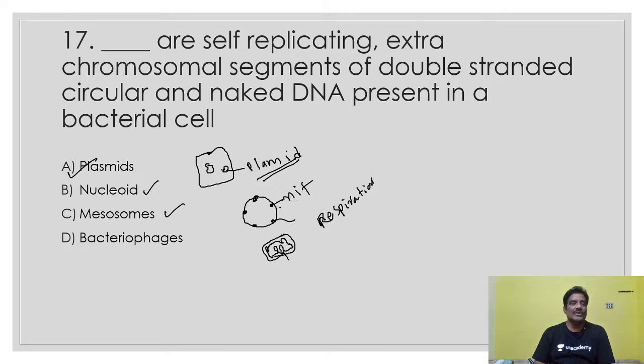Mitochondria are not present in prokaryotic cells, so instead of mitochondria, mesosomes are present. Bacteriophages means viruses attacking bacteria.